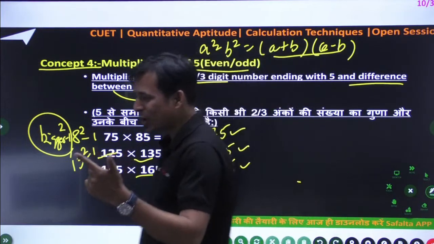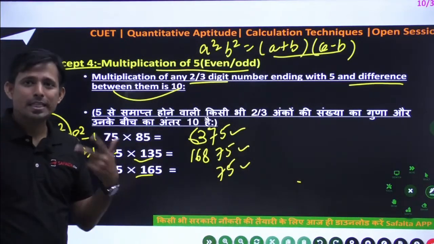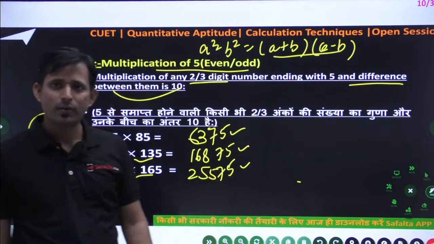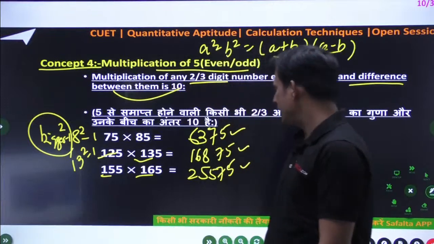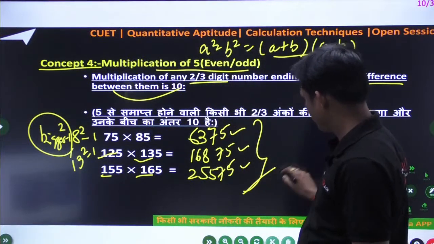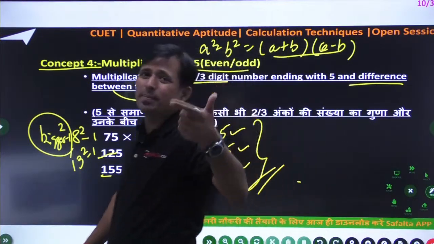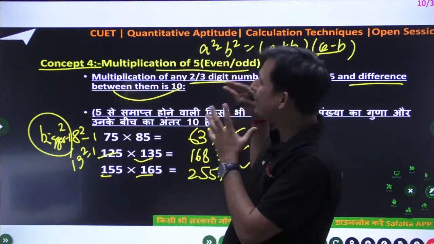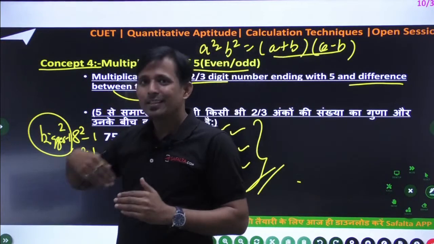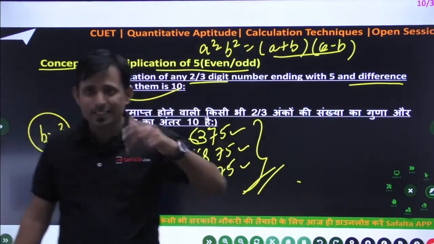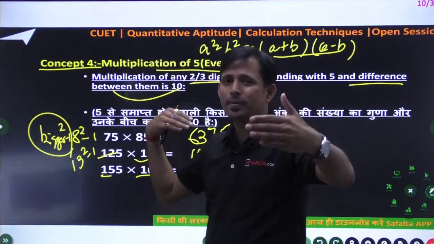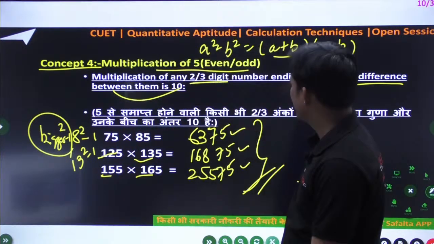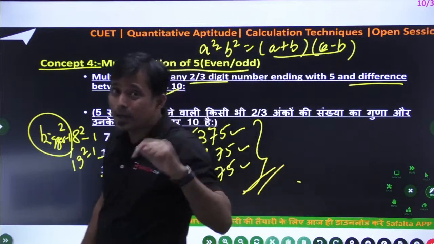So 16 ka square minus 1. 256 minus 1. Yes, you can write 256 minus 1, that is 255. Why not? Correct, na? So in this way you can solve this type of sum. So every sum will be used, but after a certain time, because all application will come in some time. In every class these are linked to your all arithmetic or complete math section. Okay, so this is the concept number 4.